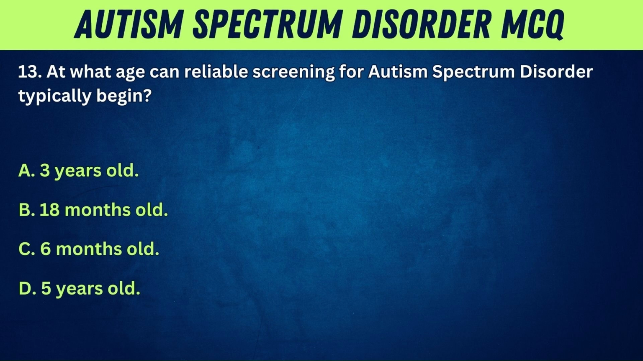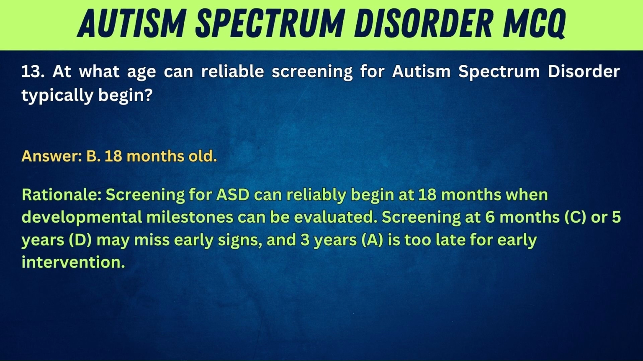13. At what age can reliable screening for autism spectrum disorder typically begin? A. 3 years old. B. 18 months old. C. 6 months old. D. 5 years old. Answer: B. 18 months old. Rationale: Screening for ASD can reliably begin at 18 months when developmental milestones can be evaluated. Screening at 6 months, C, or 5 years, D, may miss early signs, and 3 years, A, is too late